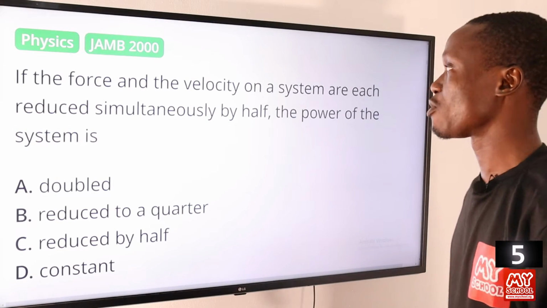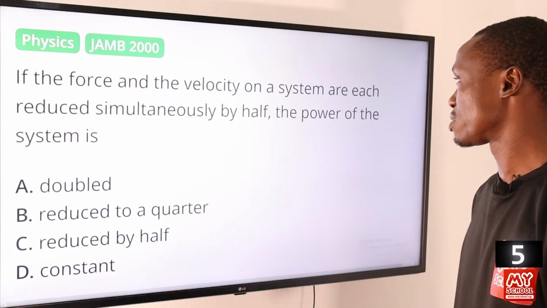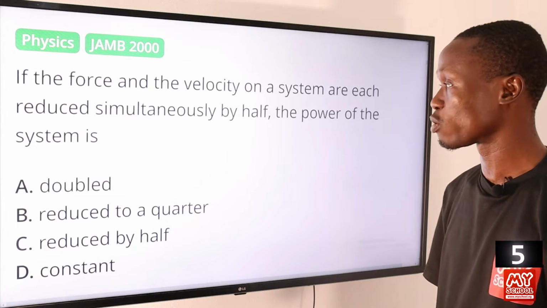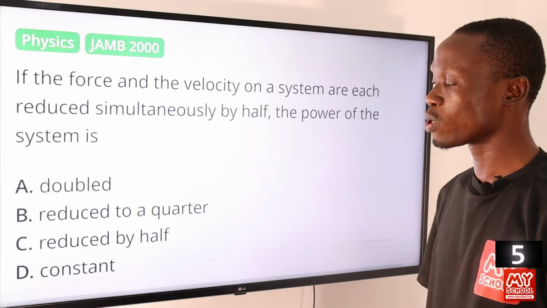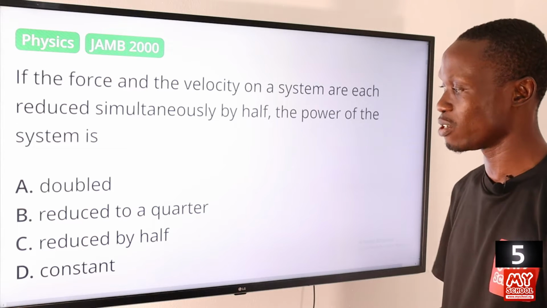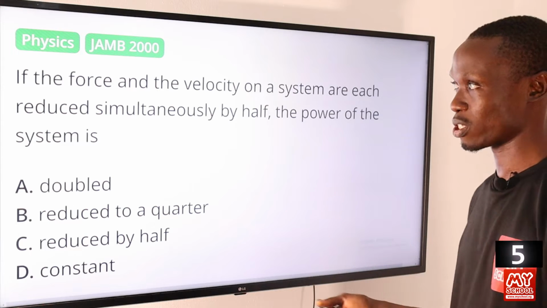Question 5. If the force and the velocity on a system are each reduced simultaneously by half, the power of the system is A, doubled, B, reduced to a quarter, C, reduced by half, D, constant.